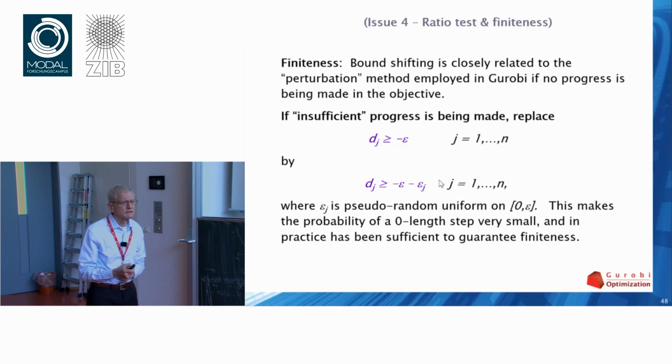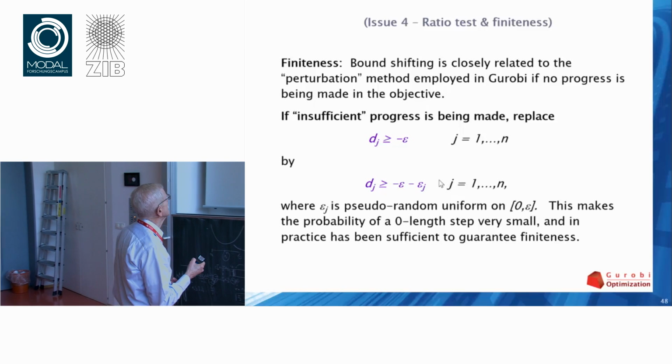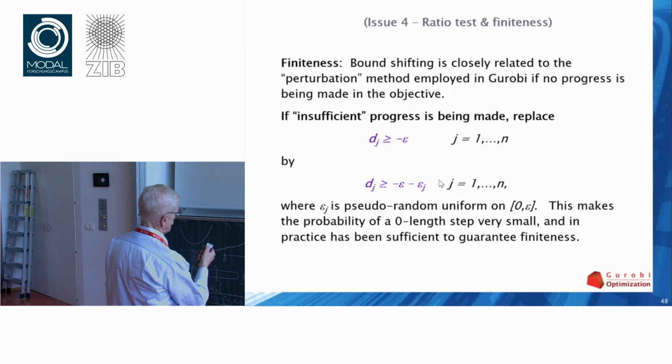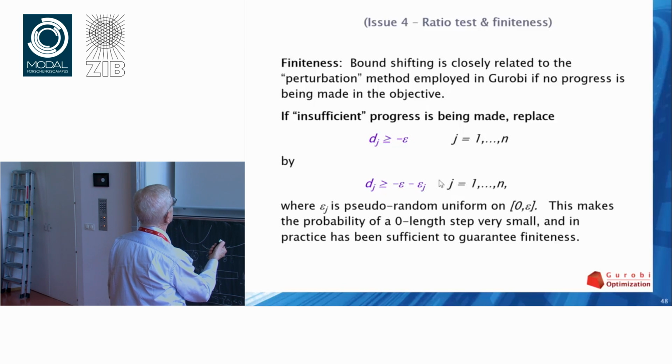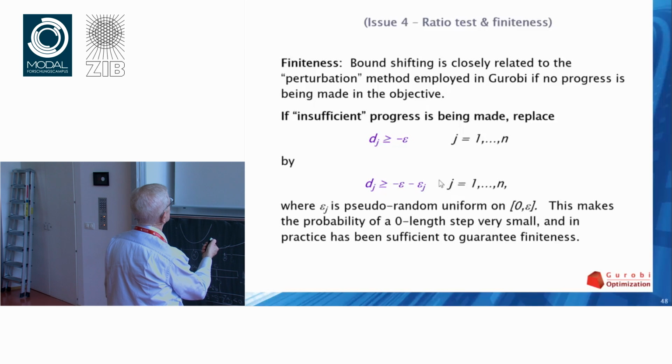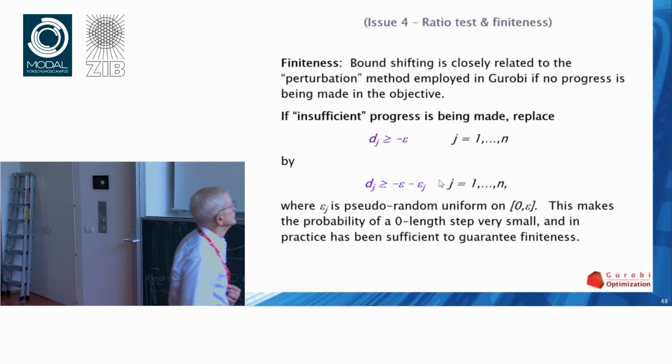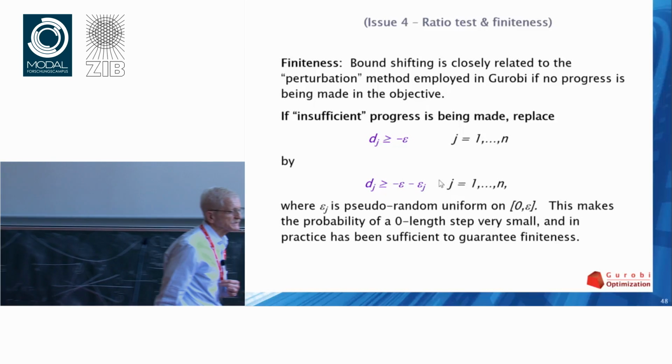Sorry, Bob. Yeah? Shouldn't it read like minus epsilon plus epsilon j? Because then your total infeasibility stays between minus epsilon and, you're saying, otherwise you can end up with minus 2 epsilon. I'm talking about this equation, maybe it should be a plus. No, it's actually supposed to be minus.